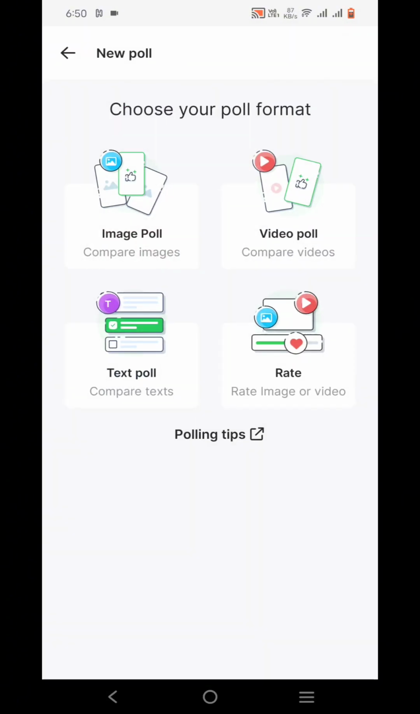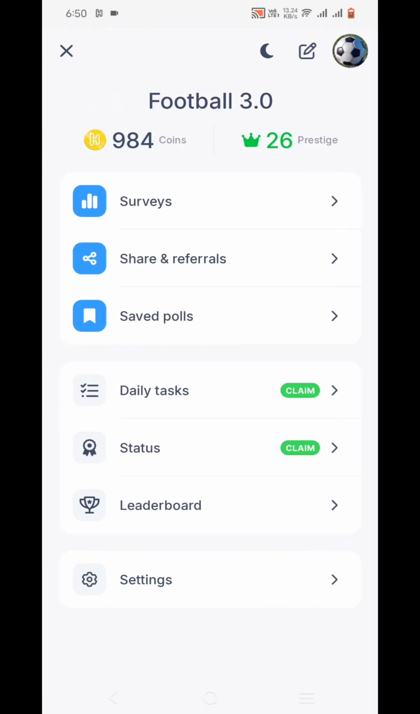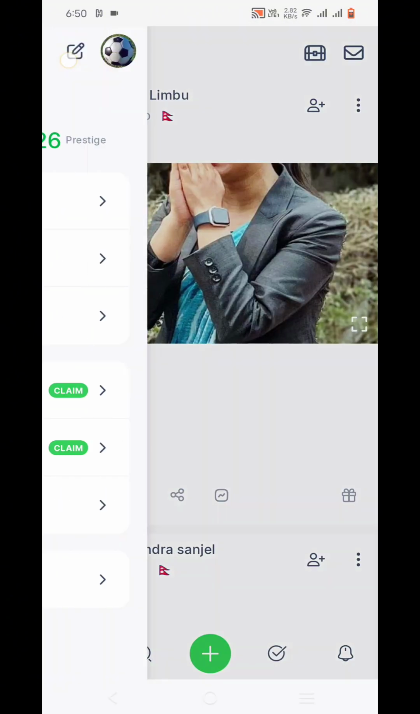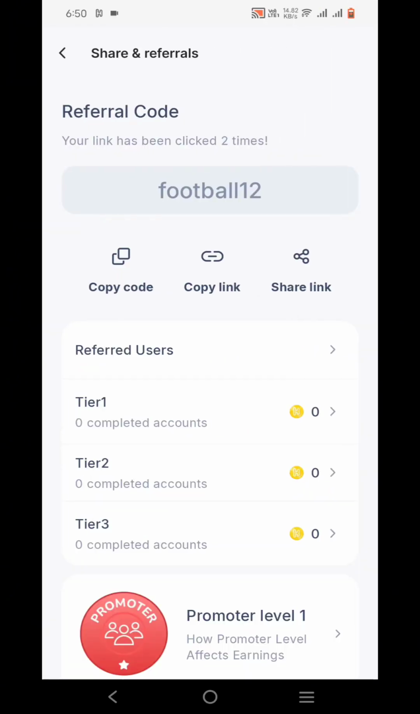Okay, now choose the poll format. You can poll images like this: image poll, video poll, text poll. Okay, in the home button you can find the coins and prestige you have earned, and you can earn money with share and referrals also.